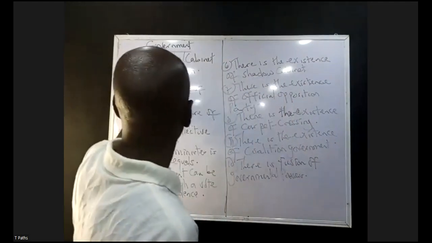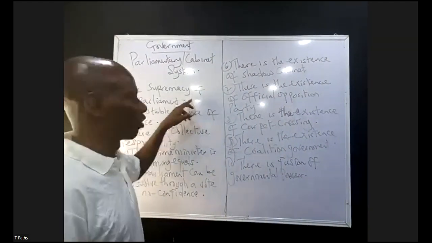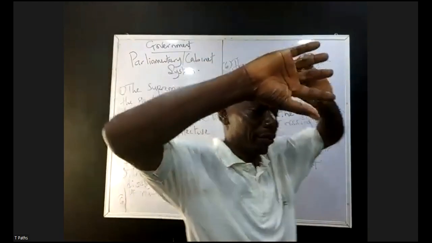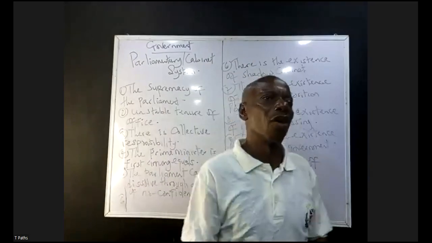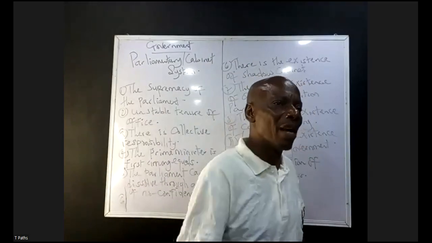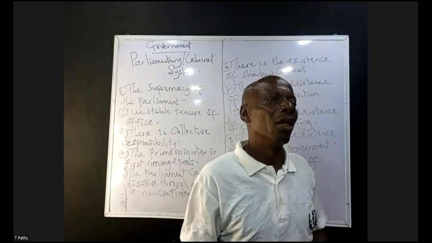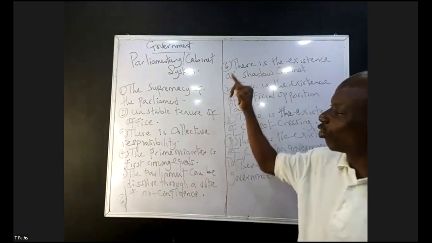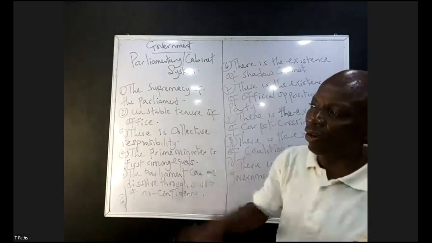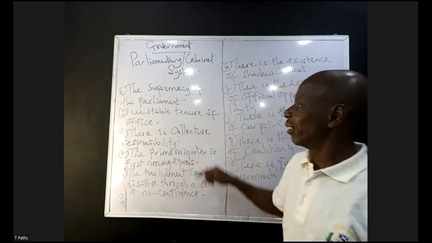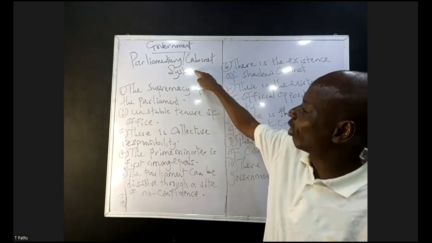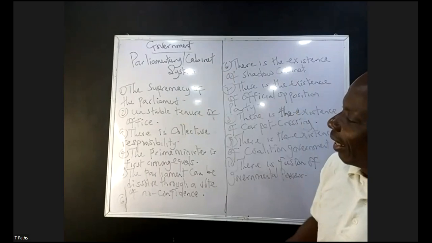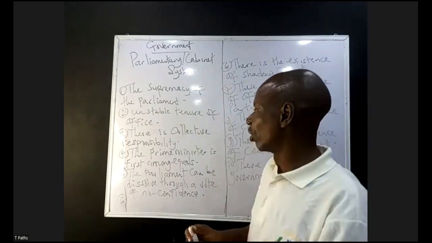You can see on the board the first thing that we will look at: supremacy of the parliament. Parliament comprises eminent people, eminent personalities, whose job is to enact law. Parliament is the supreme body under the parliamentary system of government. Unlike the presidential system of government, where remember, there's supremacy of the constitution, here they operate what? Parliament.